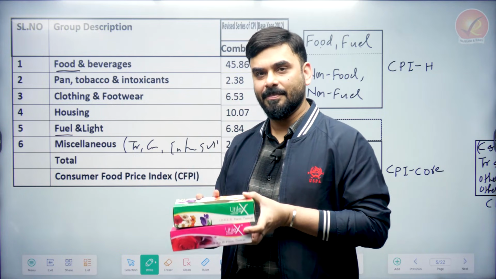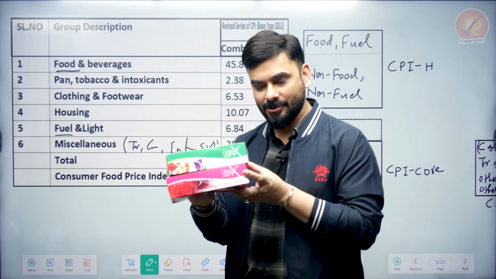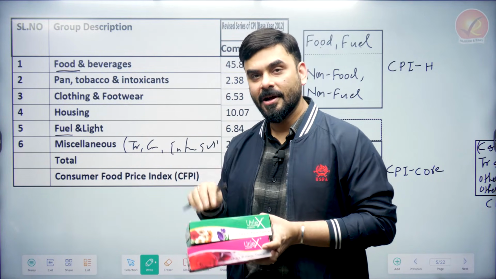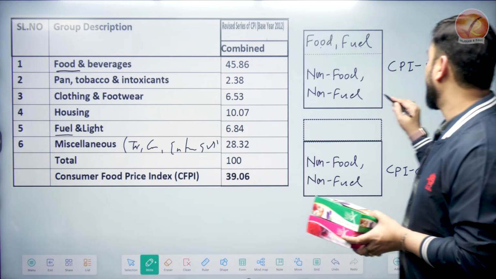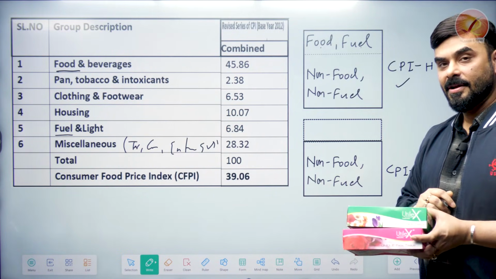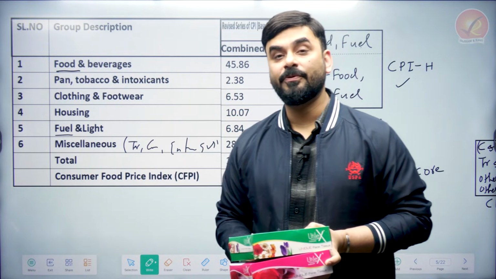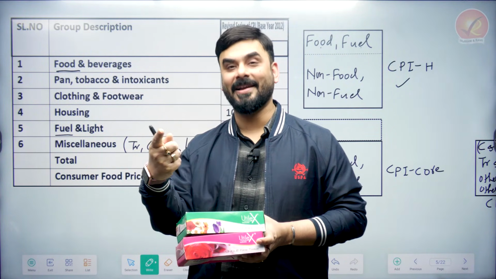If you rearrange them, it still has all these 6 items, and it is called CPI headline. So what is CPI headline? CPI headline means you take all these 6 items. How you keep it doesn't matter, but take all the 6. So children, this is your CPI headline. Now, we are interested in removing food and fuel. Why? Because food and fuel are volatile and we want to check the price of non-volatile items.